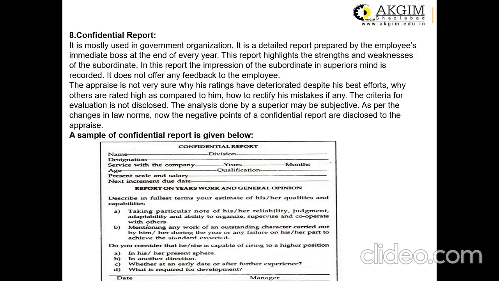In the government departments, these kinds of reports are in use even nowadays. This report highlights the strengths and weaknesses of the subordinates. And this is also one of the oldest techniques of performance appraisal.